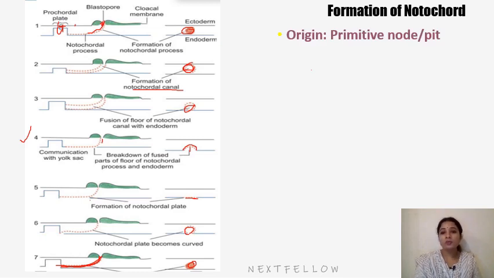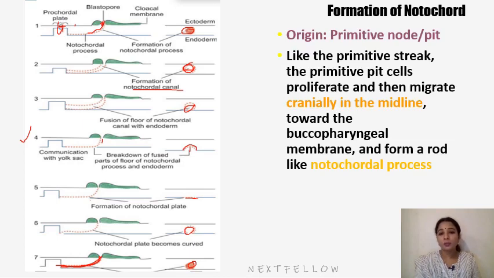So the origin of the primitive notochord is from the primitive node or primitive pit. From the primitive pit, cells of the primitive streak proliferate and migrate cranially in the midline towards the buccopharyngeal membrane and form a rod-like structure called the notochordal process. The notochordal process is a temporary structure, which forms the nucleus pulposus and the apical ligament of the dens in adults. It fuses with the endoderm and forms a notochordal plate, as we can see here.